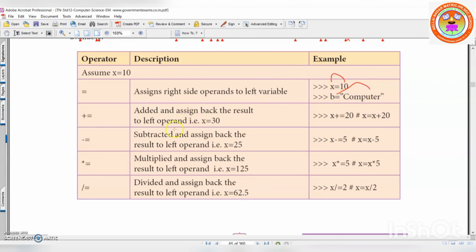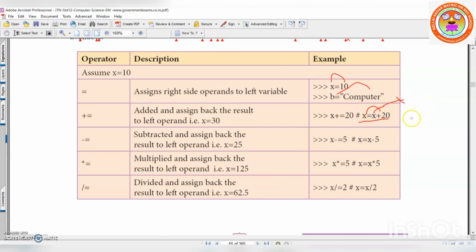Is it clear? Now plus equal to. Here you see x plus equal to 20 is considered as x is equal to x plus 20. This plus operator you are shifting in front of equal to and you are removing this x.